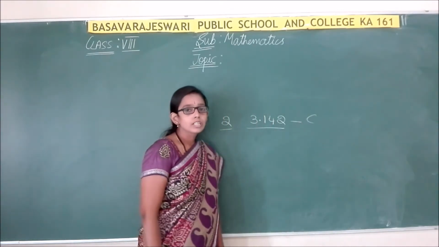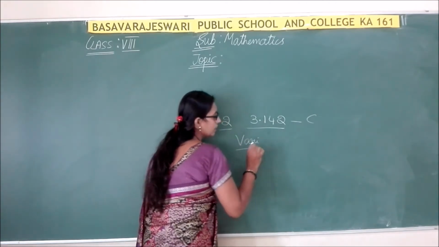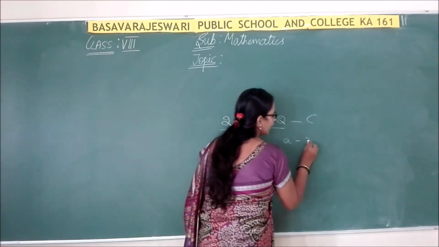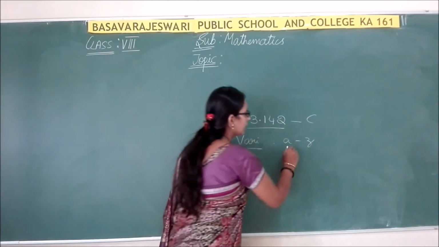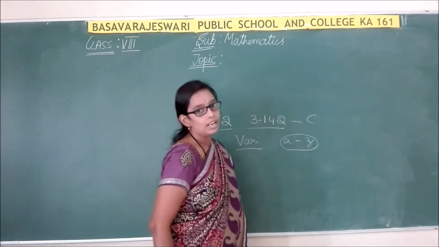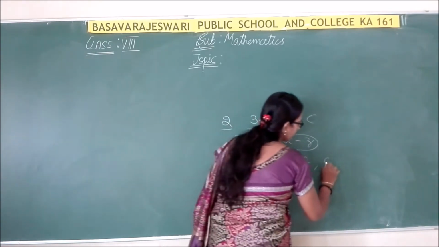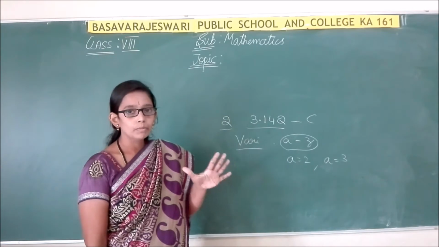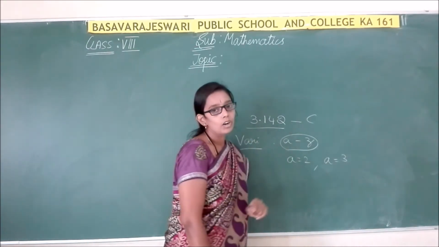After constants, we have come across variables. So what is a variable? Variables are nothing but the alphabets from A to Z. They don't have any fixed value. So in one problem the value of A is 2, in another problem the value of A may be 3. It depends on the problem. So here we have come across variables and constants.